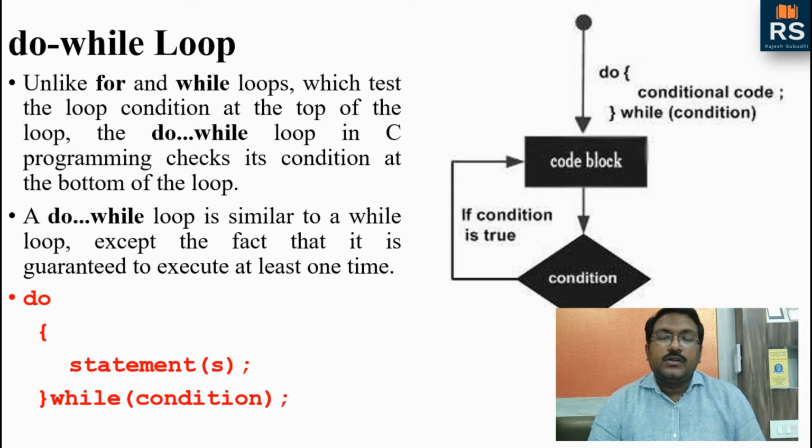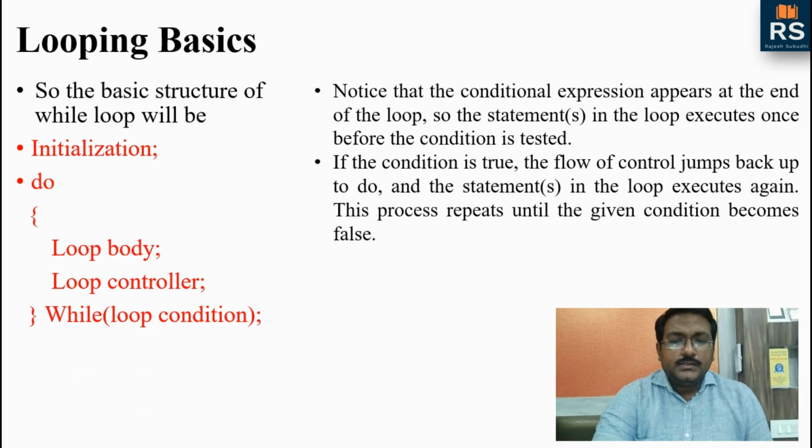So the main drawback of the do while loop is that if your loop condition is not satisfied, then also the first iteration, that means a single execution of that particular loop, will be done. So let us go to loop basis.